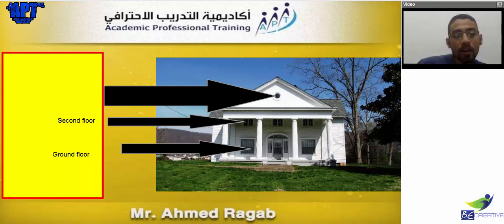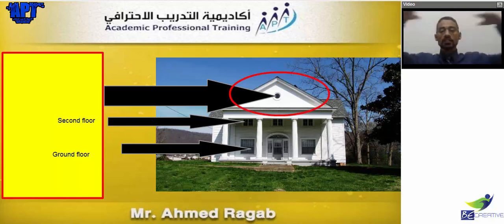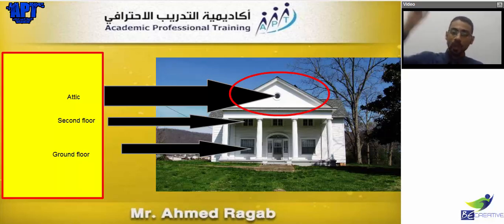Now we have another thing. This part up here, what's this part? This part is on the top of the house. What's this called? This part is called the attic. What is the attic? In the attic, I put all my old stuff, old things, old bags, old toys, old anything. I put it up in the attic. Okay? So this is the idea.